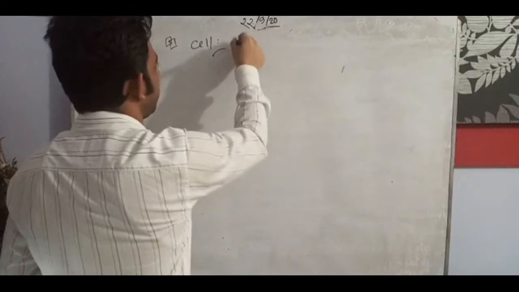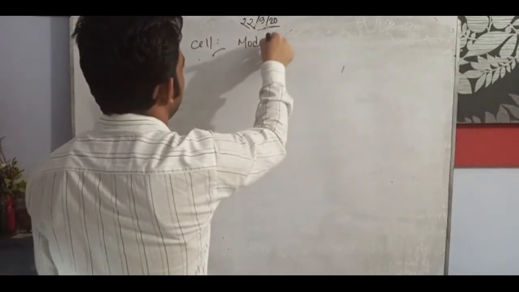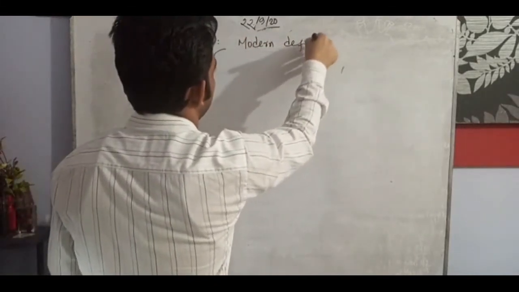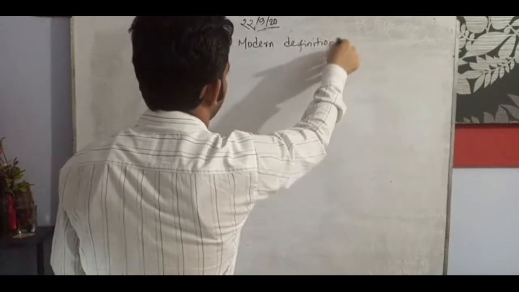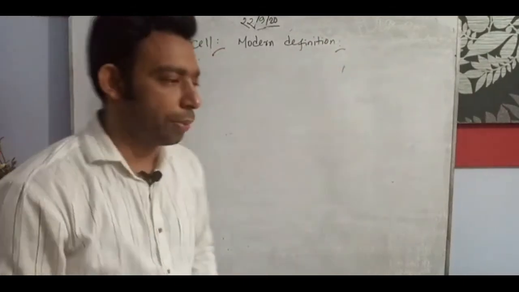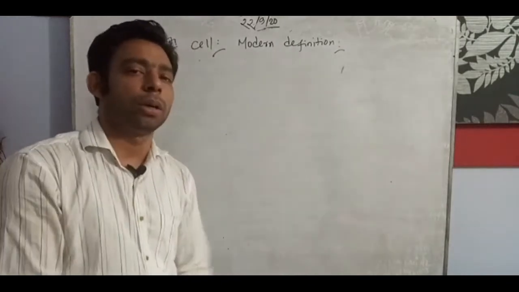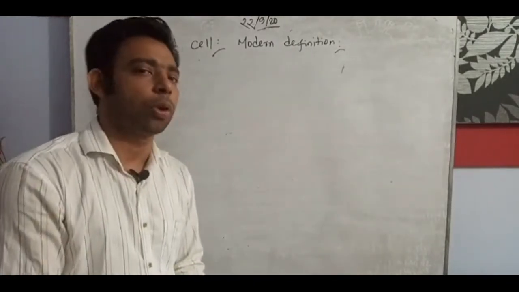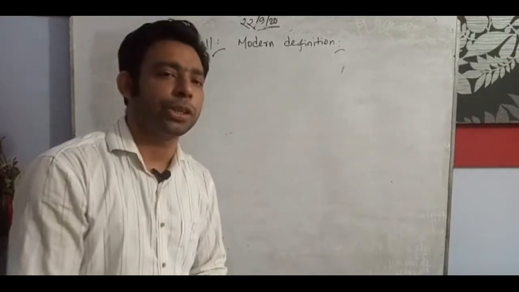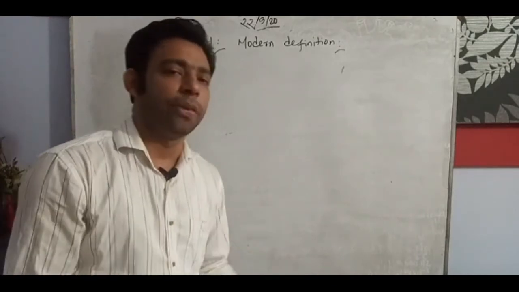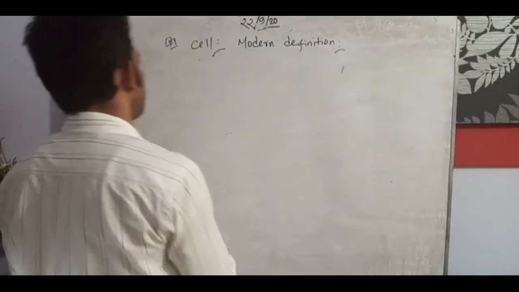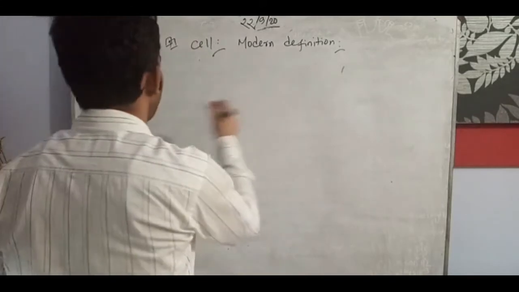Many scientists and botanists gave lots of definitions. We will go through understanding that, but before that, what will we write for the modern definition? Please follow me and you can write this also. Modern definition is